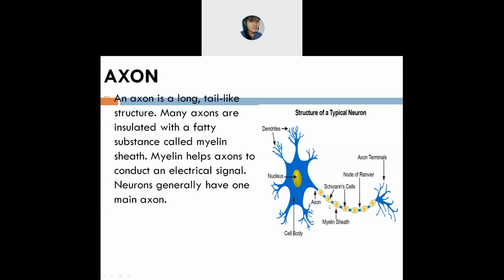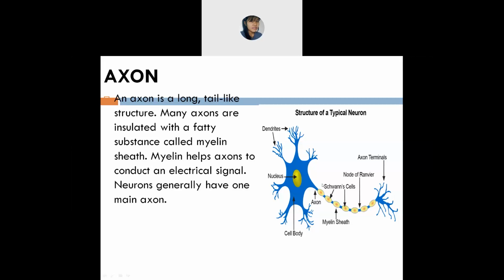Okay, so in the axon you'll see that they are insulated with a fatty substance which is known as the myelin sheath. So this is known as the myelin sheath. And this myelin sheath, what will it do? It will help the axon in the conduction of electrical signals.